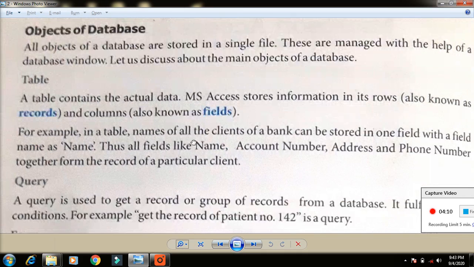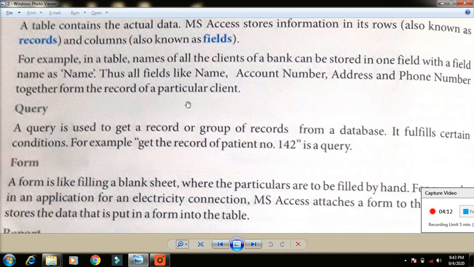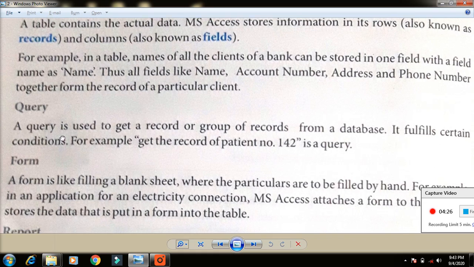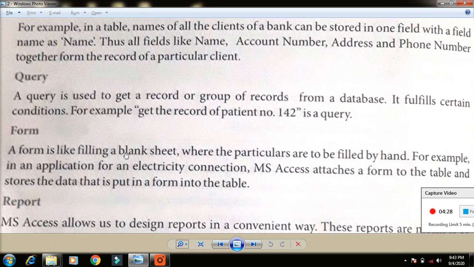Query means we can take one piece of information from the table. Asking a question is called a query. We set some conditions, and through the conditions we can take the data. Form means what? A form is like filling in a blank sheet.